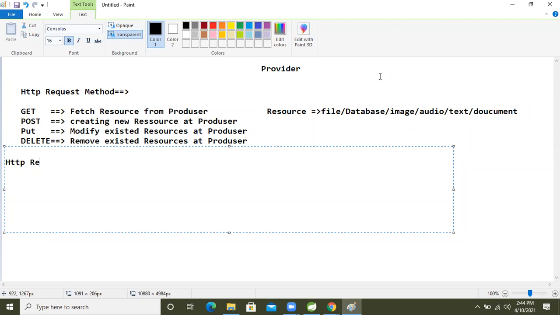Let's understand the response status. There is a code, and another one is the message.